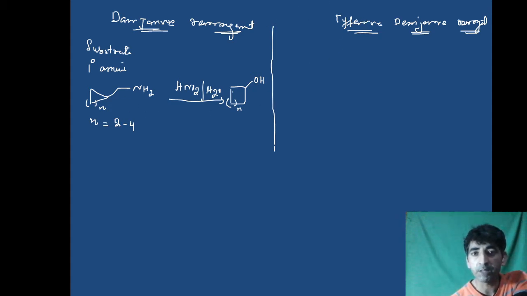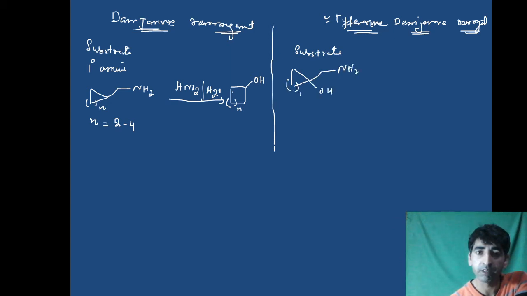Basically, a modification of this is Tiffeneau-Demjanov rearrangement. I had a spelling mistake, you can write it as Tiffeneau-Demjanov rearrangement. So basically, what is the substrate in this case? The substrate in this case is alpha amino alcohol. Let me write here alpha amino alcohol. This is the substrate. Over here I will write n. n means we can have more number of carbon atoms. So n in this Tiffeneau-Demjanov rearrangement ranges from 2 to 6. This is the basic difference.